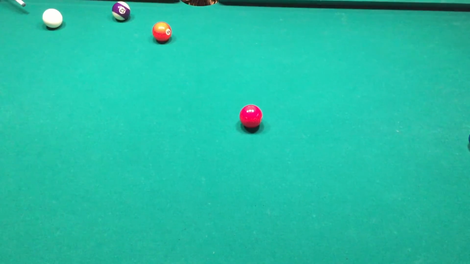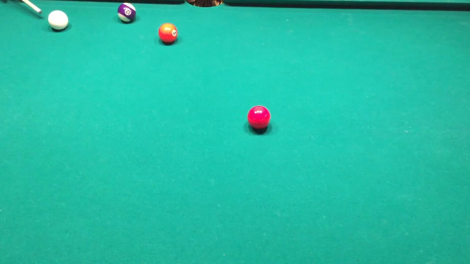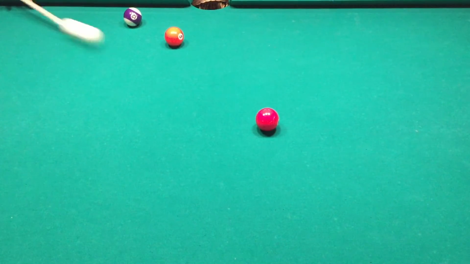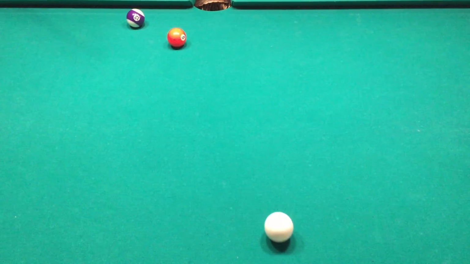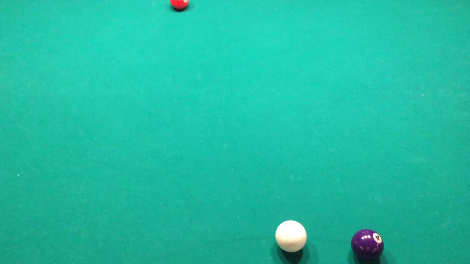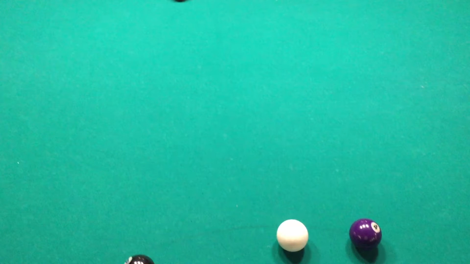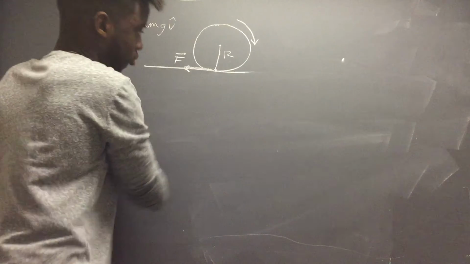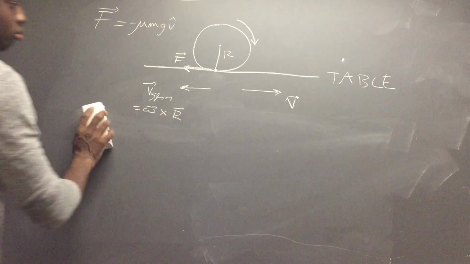Let's now look at a cue ball striking an object ball in real life and see if our model is right. Looking at it closely, we see the cue ball slightly curve immediately after impact. The final direction does not make a 90-degree angle with the impact line, further suggesting curving of the final path. Now, what really causes the ball to curve after impact? You can see from this side view that the cue ball initially has overspin and that the velocity of the contact point is in the direction opposite to the velocity of the center of mass.